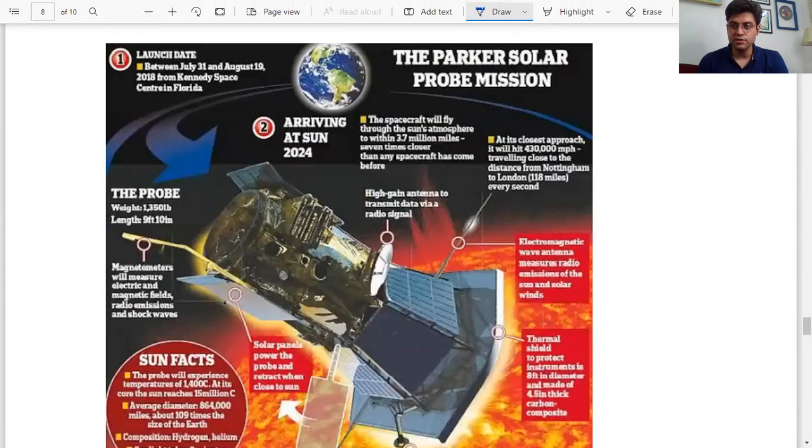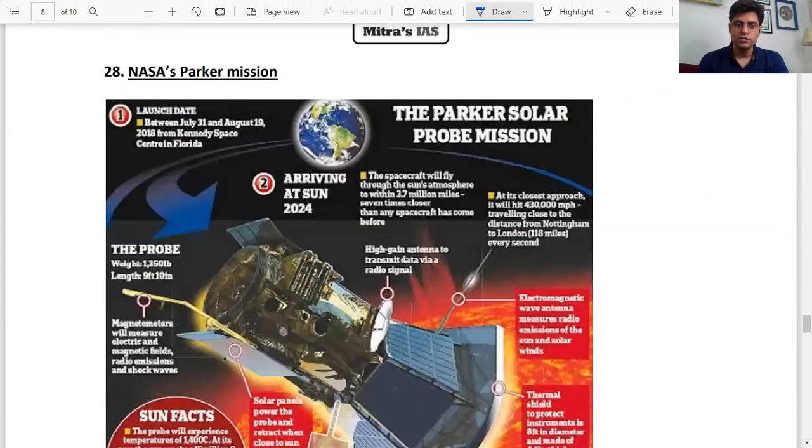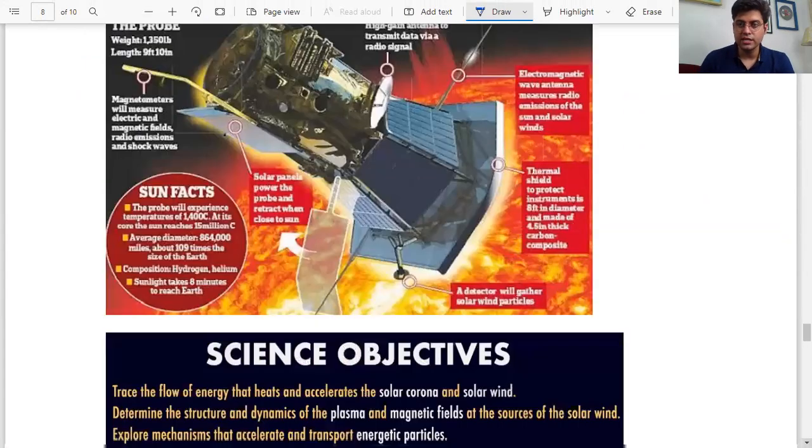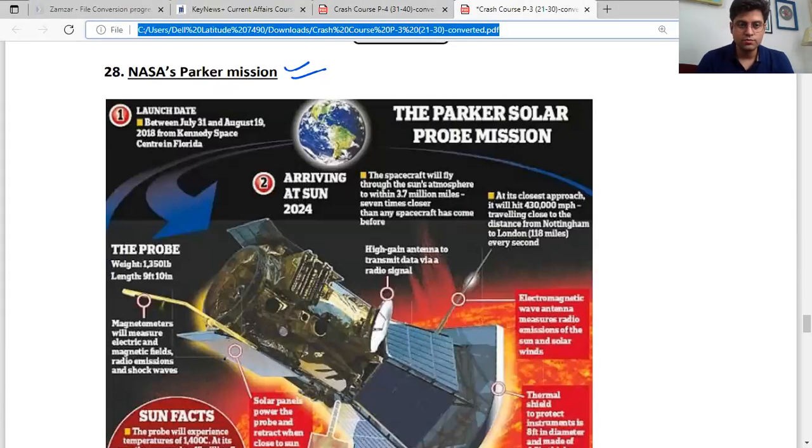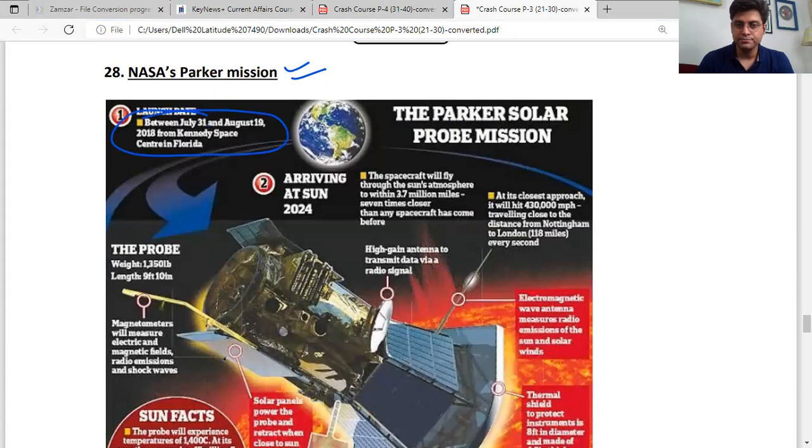So right now, after this, we jump on to another topic, which is NASA's Parker mission. NASA's Parker mission is actually its solar mission. It was launched in 2018. It will be arriving at the Sun in 2024. The spacecraft will fly through the Sun's atmosphere to within 3.7 million miles, 7 times closer than any spacecraft has come before, right? At its closest approach, it will hit 430,000 miles per hour.